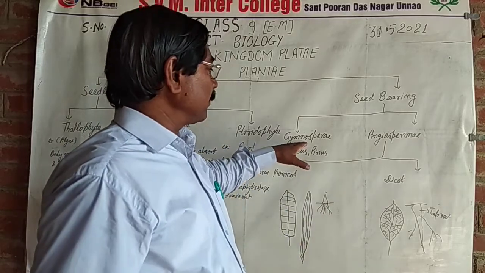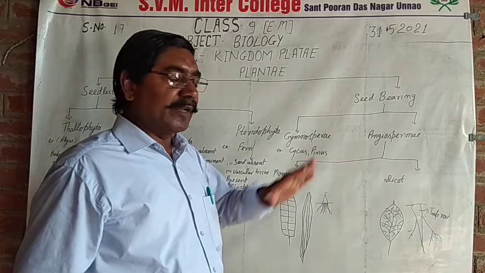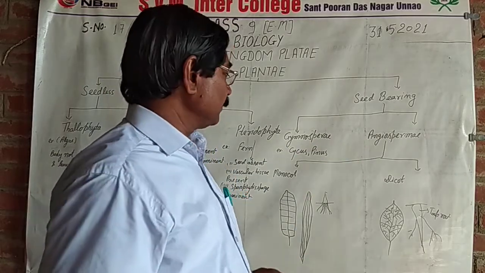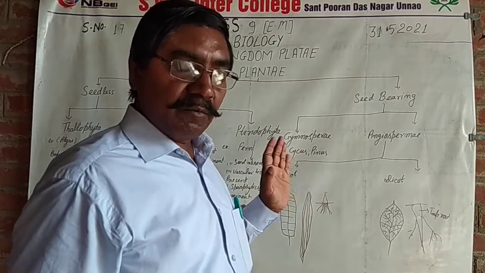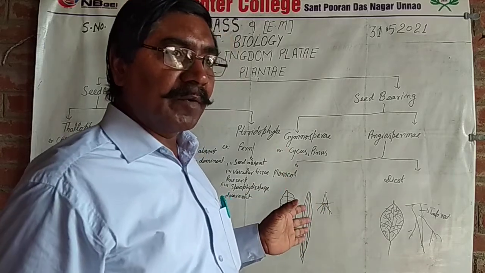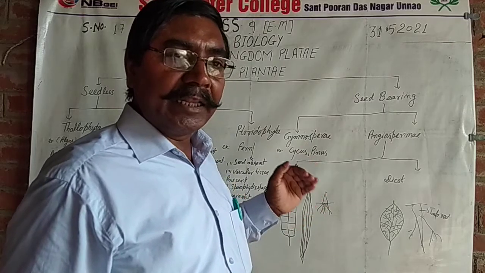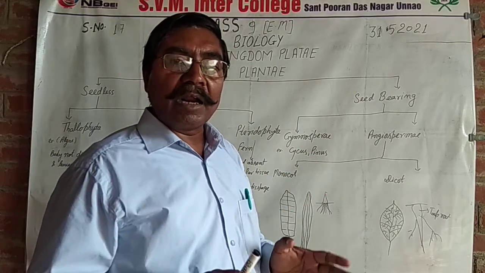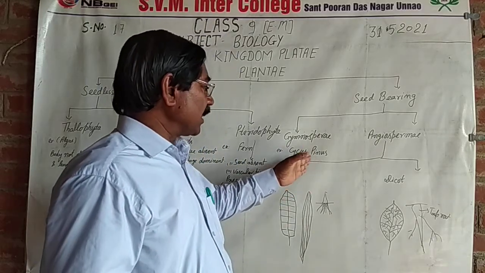Gymnosperm plants are called non-flowering plants. Angiosperm plants are called flowering plants. Gymnosperm plants have well-developed vascular bundles. The male reproductive organ is called antheridium and the female reproductive organ is called archegonium. Examples are Cycas and Pinus.